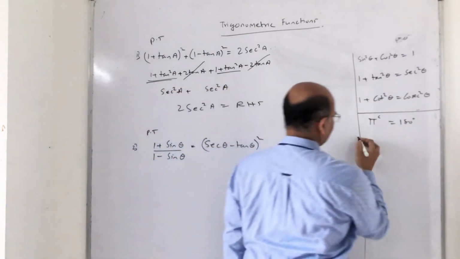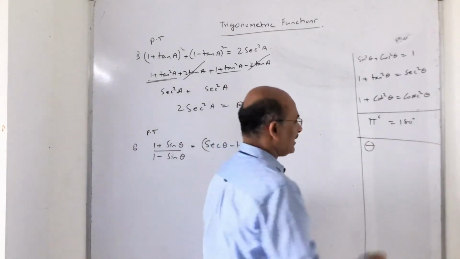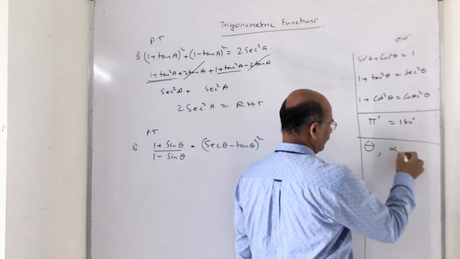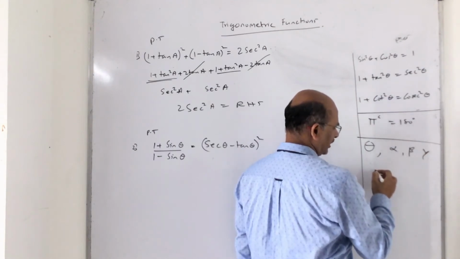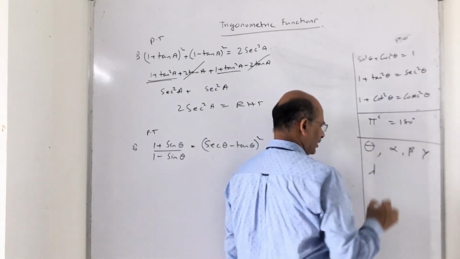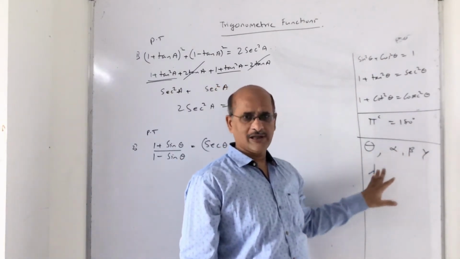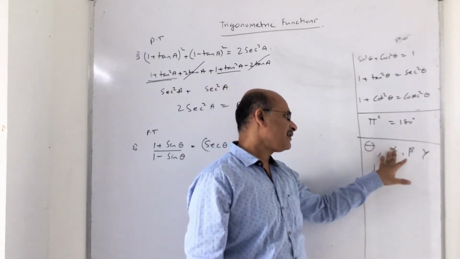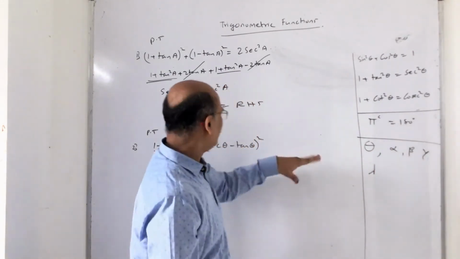Theta is a standard way of denoting an angle. The other ways of denoting are alpha, beta, gamma, lambda. These are also used for denoting angles. So sin theta, sin alpha, sin beta, sin gamma, sin lambda. Just keep that in mind.